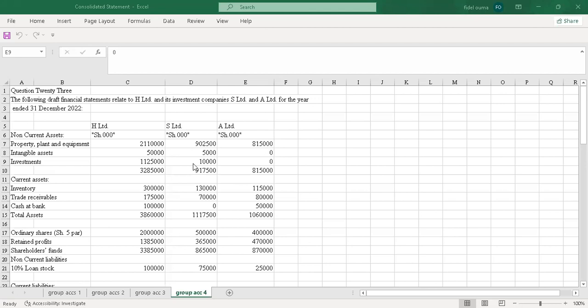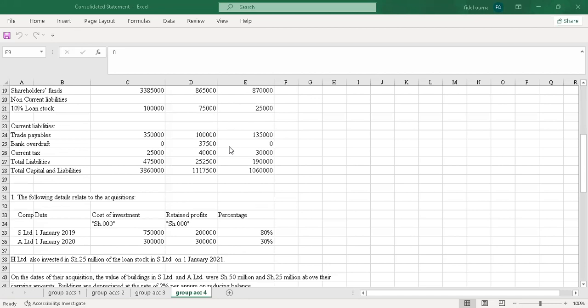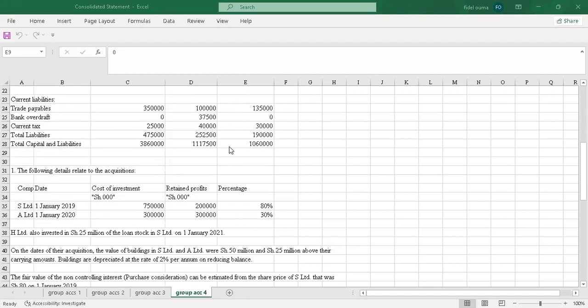So today I'll take you through question 23. This was April 2023 CT. And it reads, the following draft financial statements relate to H Limited and its investment companies, S Limited and A Limited for the year ended 31st December 2022. Then we have the additional information.